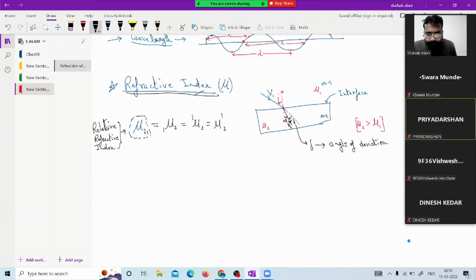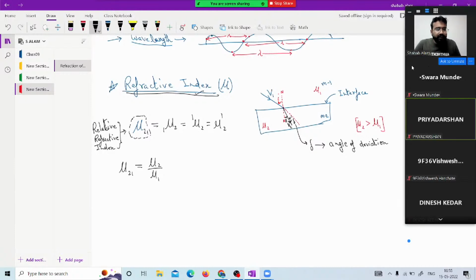Okay, so let us talk about mu2 with respect to 1. I hope you all are understanding. In the previous classes, we talked about the relation of relative density.